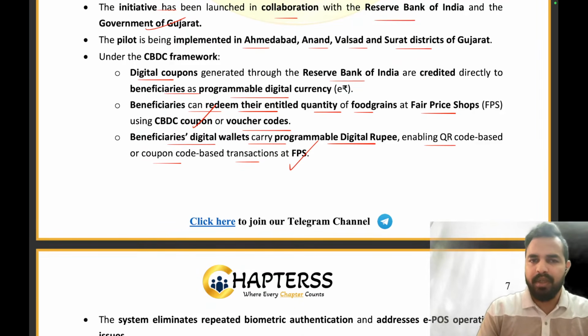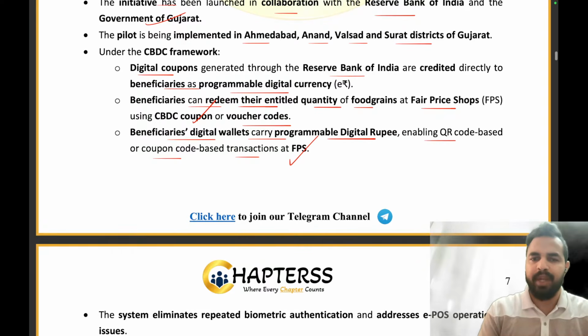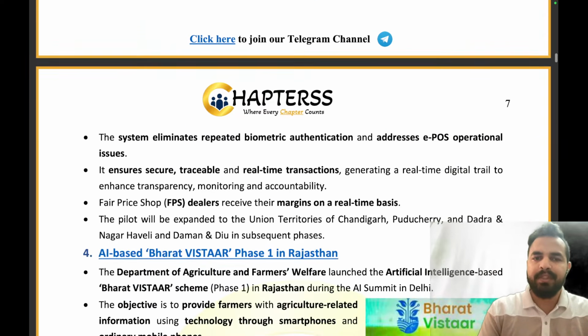So these digital coupons will be credited to the people in their digital wallets, and they will carry programmable digital rupee, which will enable QR code based or coupon based transactions at the fair price shop. They can just go and, with the help of that digital rupee, purchase the entitled quantity of food grains from the fair price shops. The system eliminates repeated biometric authentication and addresses EPOS operational issues.